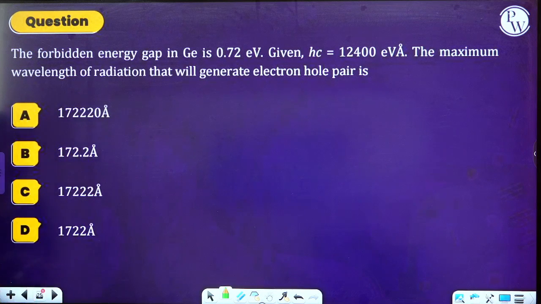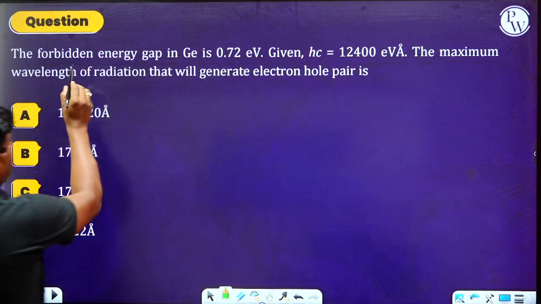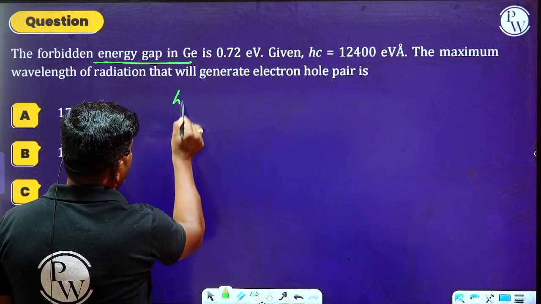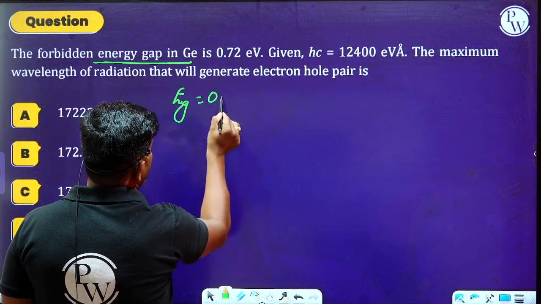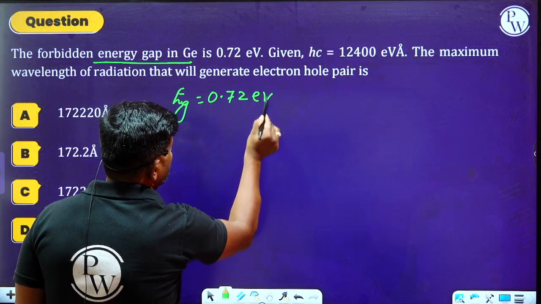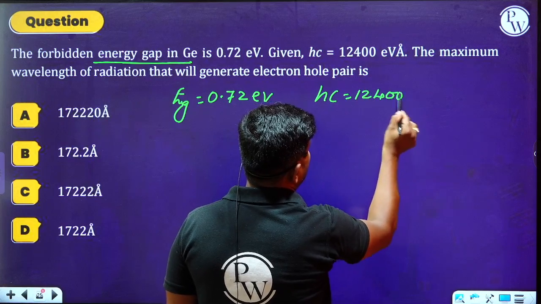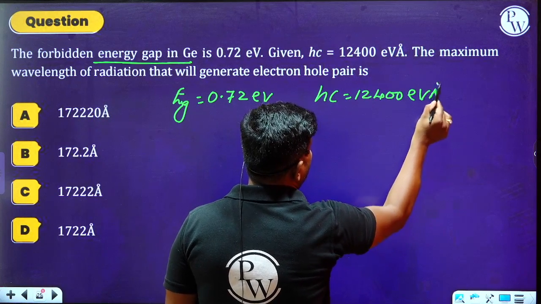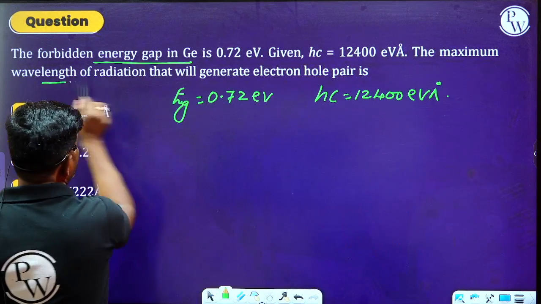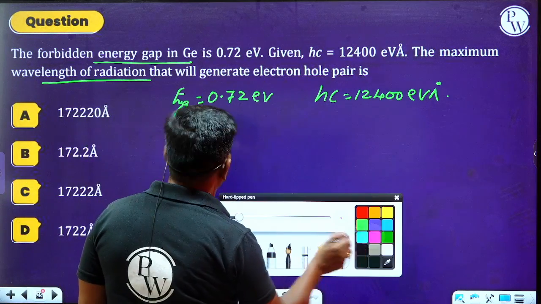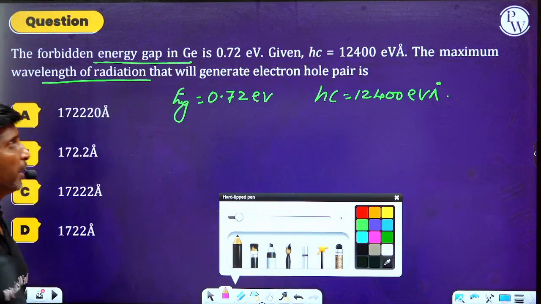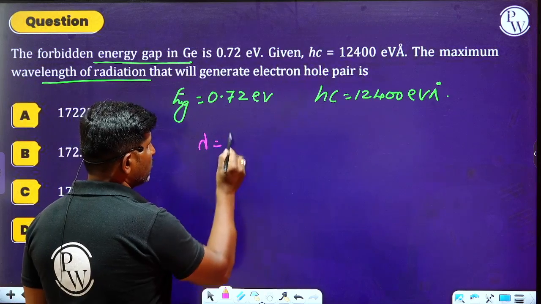What they are saying to us. The forbidden energy gap in the germanium is 0.72 electron volt. Given that hc is equal to 12,400 electron volt angstrom, they have given the maximum wavelength of the radiation that will generate electron hole pair. Okay, they have to find out what is the wavelength.